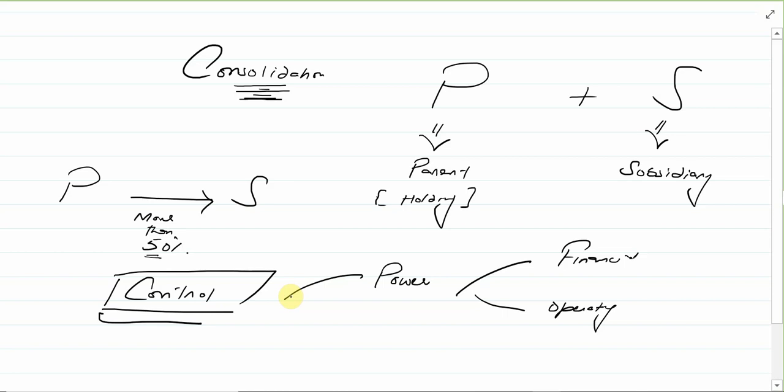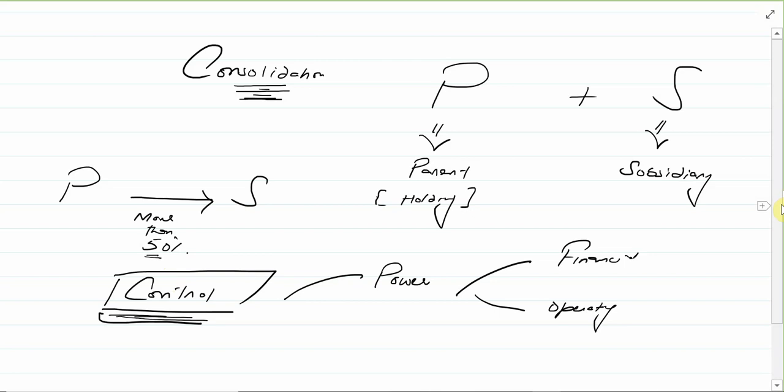The parent company, the P, will be deciding how the subsidiary will be run, how the subsidiary will be governed. So when they are deciding how the subsidiary will be run and governed, that simply means they have the control. That's fairly simple. P company has acquired more than 50% share of the subsidiary. Now they got the control, and they will be deciding how the subsidiary will be run and governed.